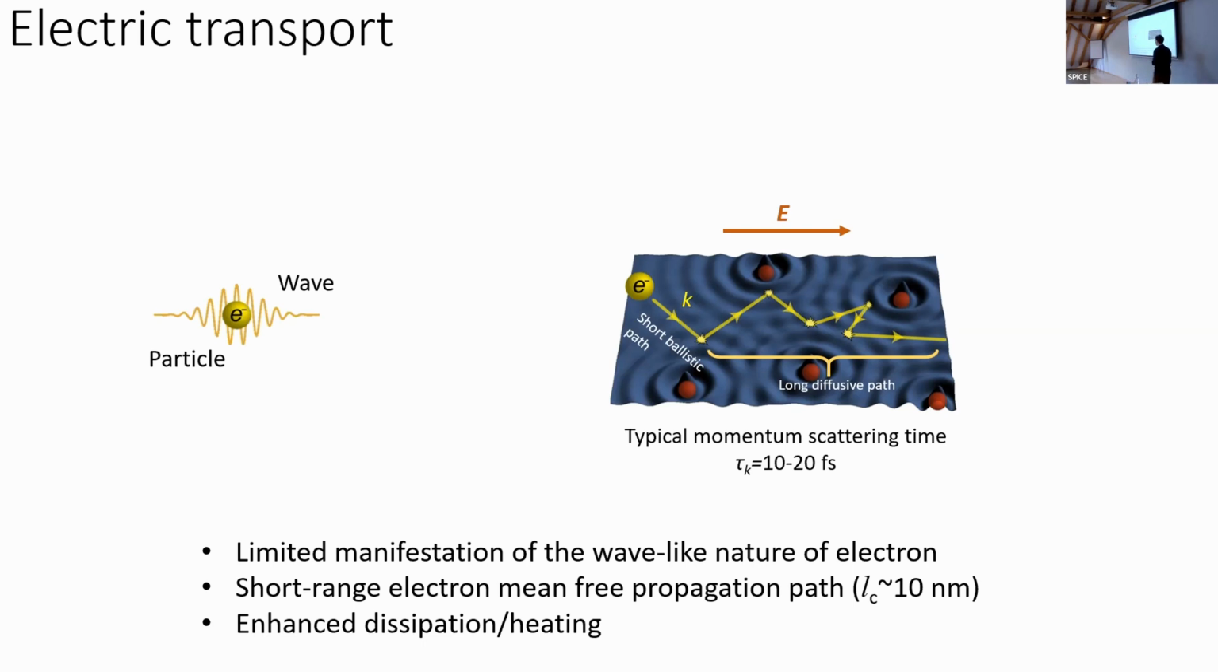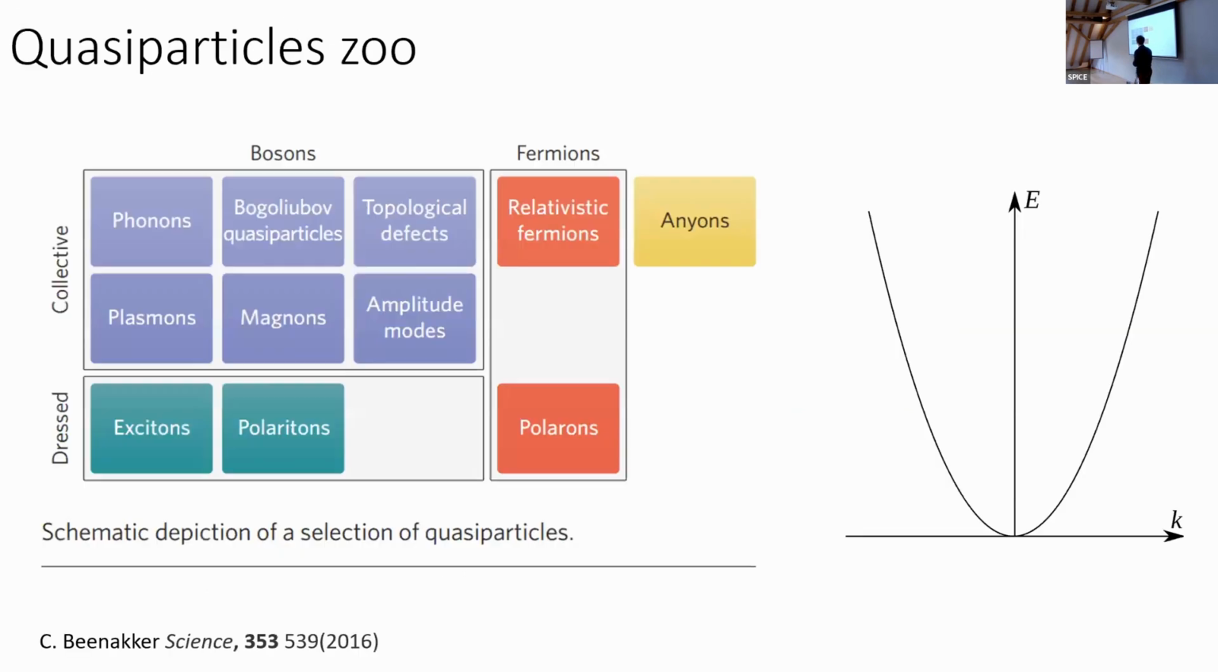And this has dramatic consequences for electronic transport, and the main consequence is enhanced dissipation and heating due to scattering. But we are quite lucky that the electron is not the only quasi-particle which can be used to transport information. There exists a whole quasi-particle zoo. Among them are very exotic ones, such as anyons or some topological defects, some amplitude modes, and more trivial ones, such as phonons. We heard about phonons a lot today. But of course, we're here for a magnetic conference, so magnons are the most interesting objects for us.